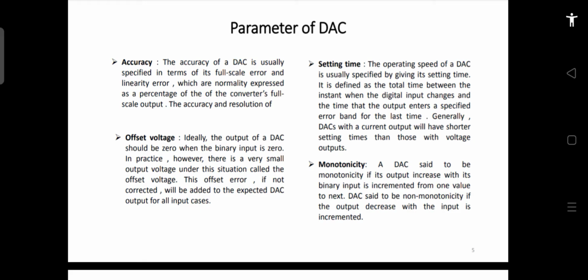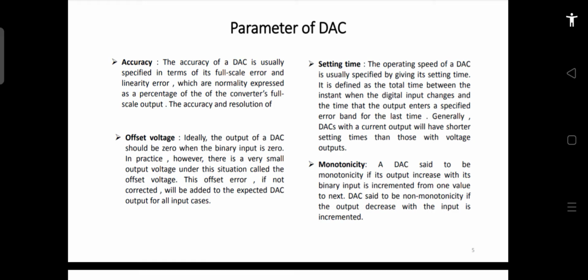Ideally, you expect a particular output from a DAC. If there is any variation in the output of the DAC from the expected ideal value, then that maximum deviation is called the full scale error of the DAC. The accuracy of the DAC is specified in terms of this full scale error and the linearity error.